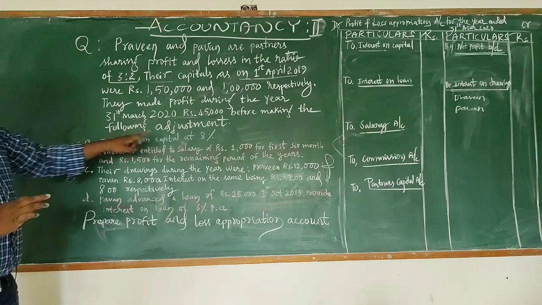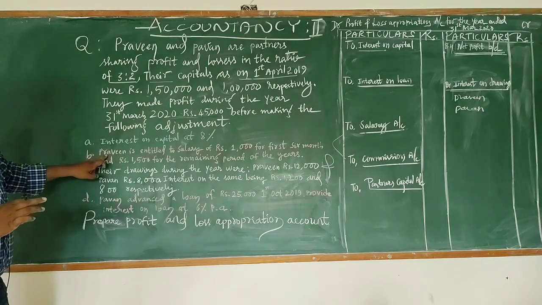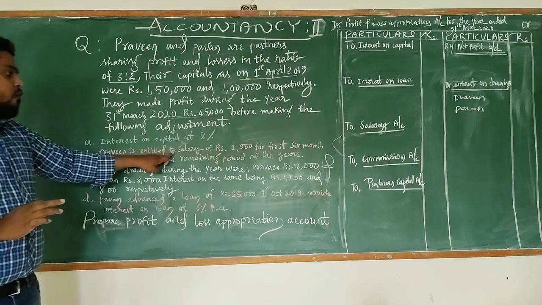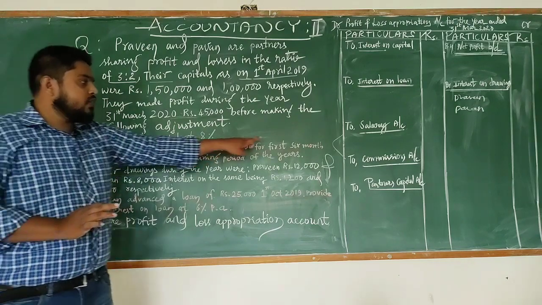Now these are the adjustments. Interest on capital at 8% per annum. Praveen is entitled to a salary of rupees 1000 for the 6 months.